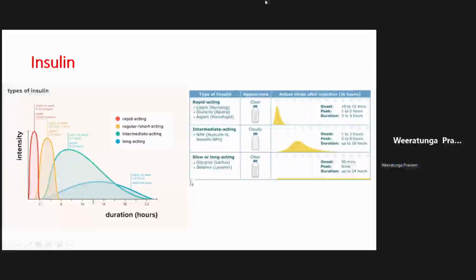Now remember that in type 2 diabetes, the trend now is to manage initially at least with the long acting insulins, right? That is the standard of care now. When you're on orals and that's not working very well, we put in the long acting insulin. That is the main principle.